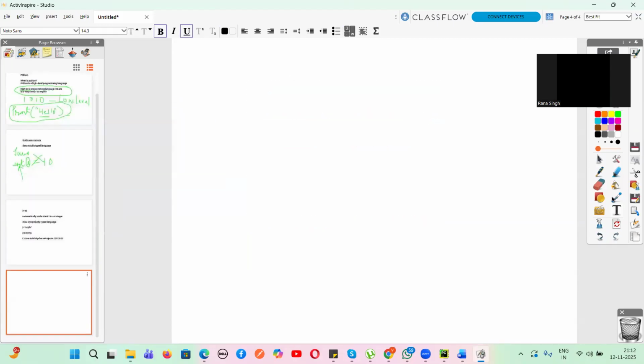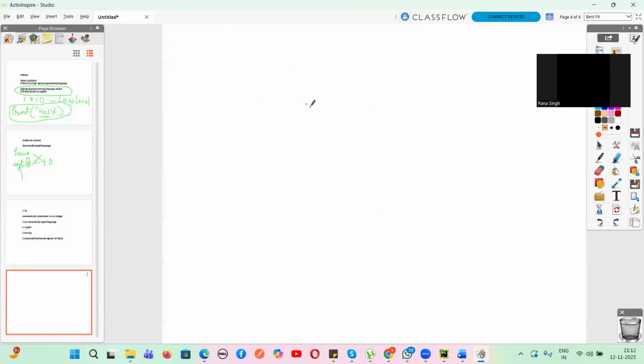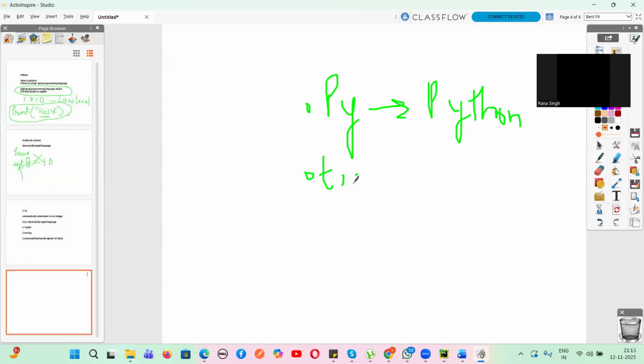Any Python file, the extension is .py. If you say .py, that means this is a Python file. .txt means what? It is which kind of file, guys? It's a text file. Yes or no? .txt means a text file.